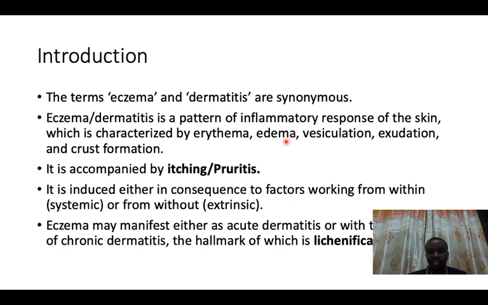Edema doesn't necessarily mean lower limb edema, but edema simply means swelling. But also there can be a process of vesicle formation, like we defined the word vesicle. There can be exudation, and if you remember, when the vesicle ruptures and the exudate comes out, it will dry and form something called a crust. So these are typical features of eczema. Normally in eczema, the other issue that is present is itching. One will always feel the urge to scratch himself, the thing that we call pruritus in dermatology.